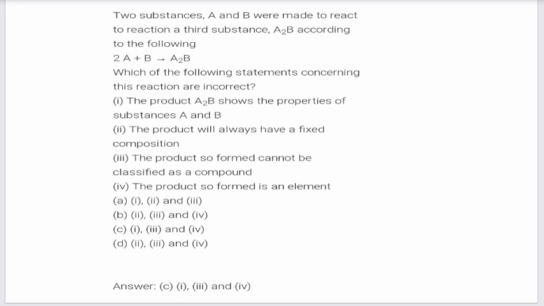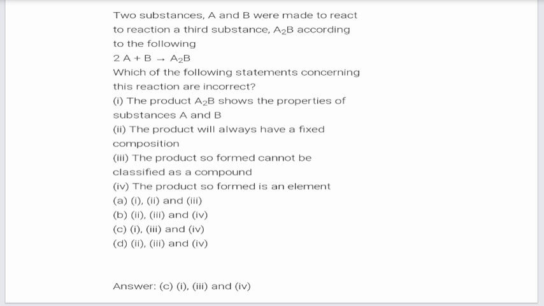Similar type of question. Two substances A and B were made to react to form a third substance A2B according to the following: 2 moles of A plus 1 mole of B gives A2B. Which of the following statements concerning this reaction are incorrect?